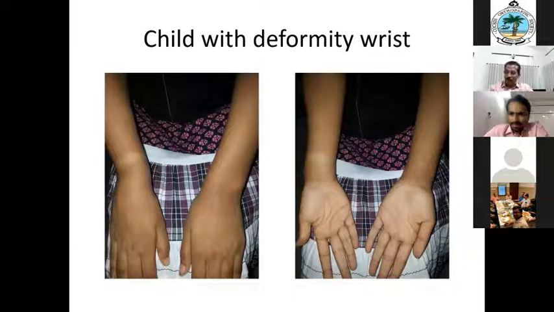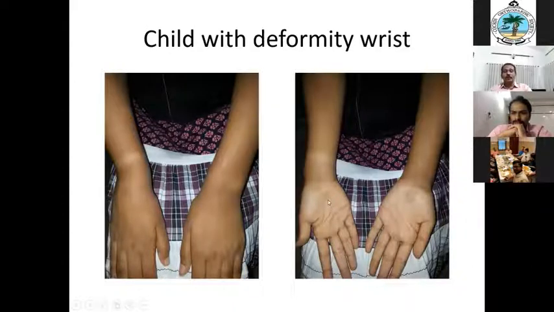I'm sure it may be difficult with these pictures, but when compared to this wrist, it is definitely deformed. It appears like a dinner fork on the wrist, and the ulnar head is less prominent here. Here you can again see the curve, a dorsal displacement of the wrist when compared to this. Here the prominence is there.